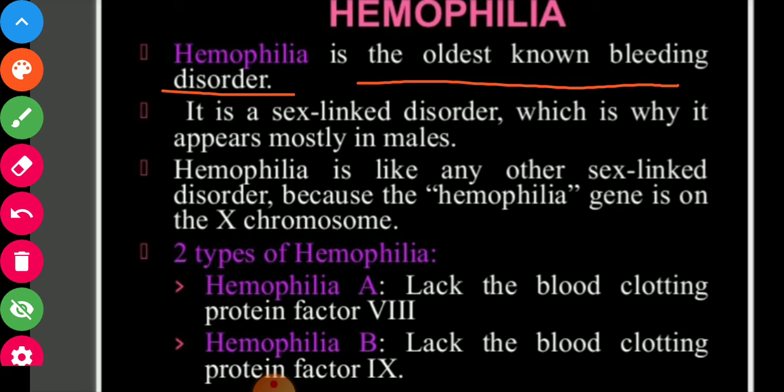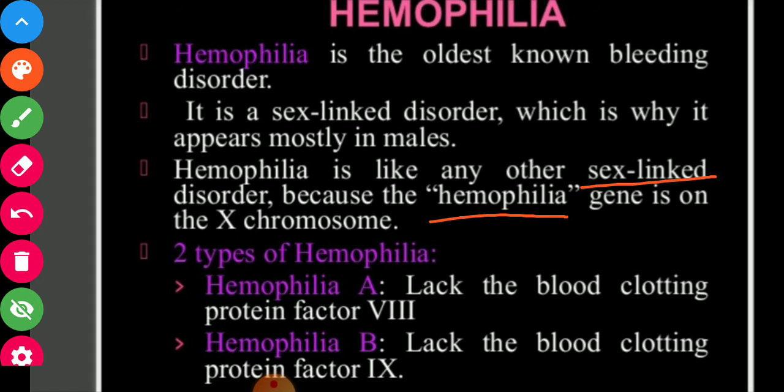It is a sex-linked disorder which appears mostly in males. Hemophilia is like any other sex-linked disorder because the gene of hemophilia is on the X chromosome.